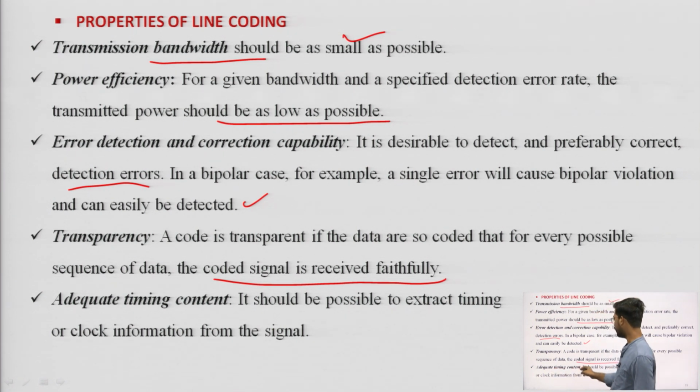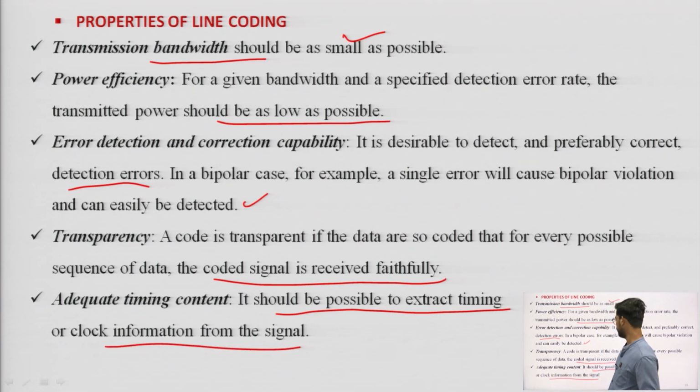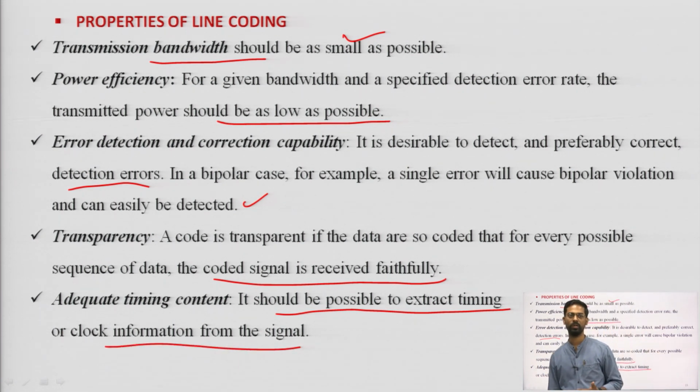The last one is adequate timing content. It should be possible to extract timing or clock information from the signal we have sent. These are the properties of the line code.